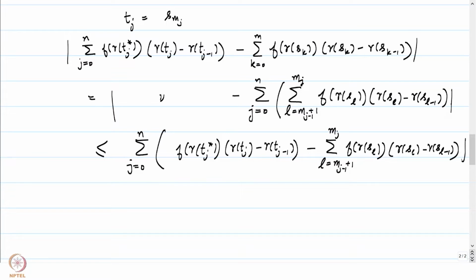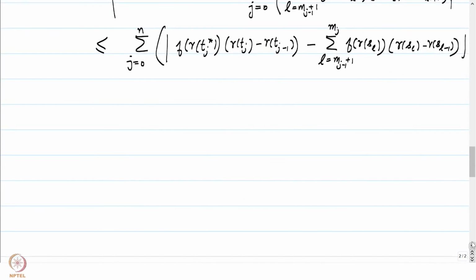A moment's thought will tell you that if you look at the sum of gamma of s_L minus gamma of s_{L-1} from m_{j-1}+1 to m_j, that is just going to be equal to gamma of s_{m_j} minus gamma of s_{m_{j-1}}. But gamma of s_{m_j} is precisely equal to gamma of t_j, and gamma of s_{m_{j-1}} is equal to gamma of t_{j-1}.